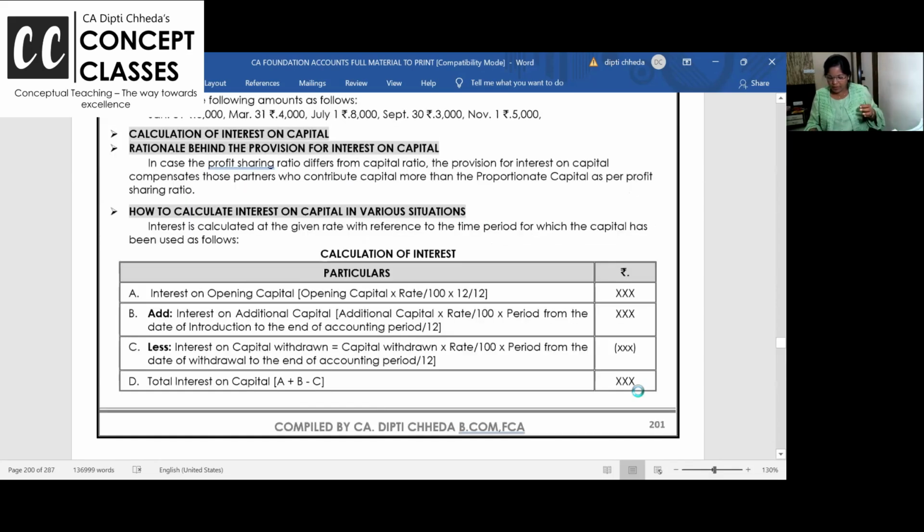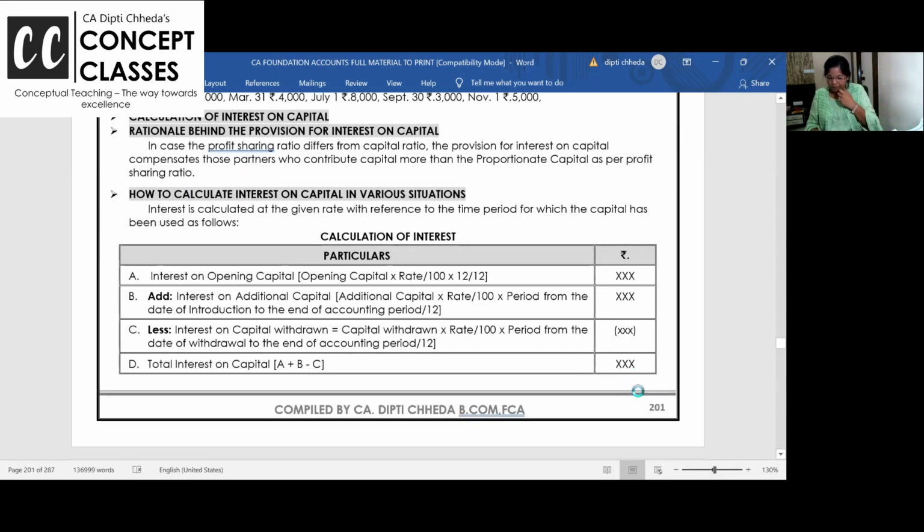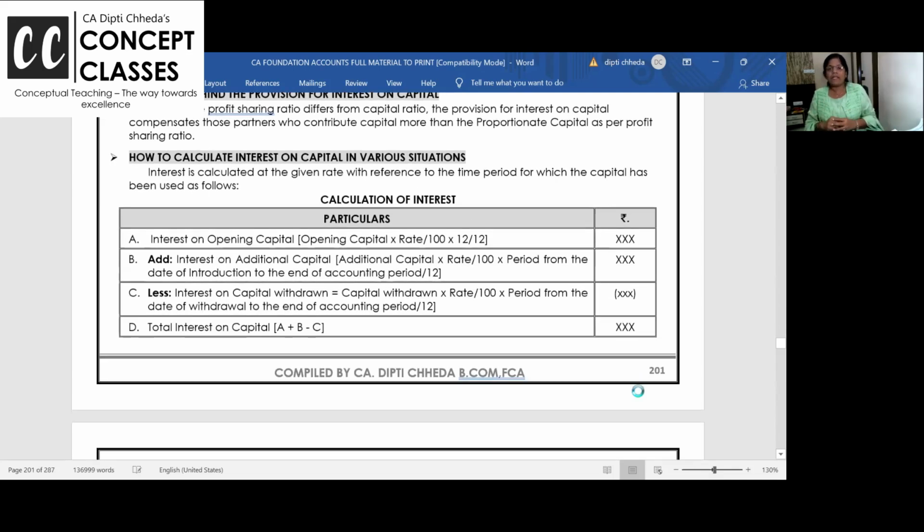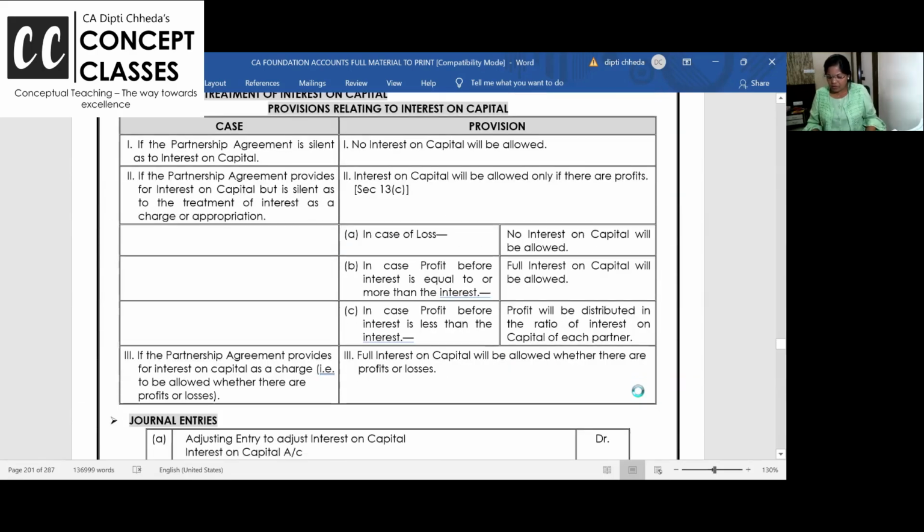Right. Okay. Now, interest on capital कैसे calculate करें? Capital was 1 lakh. In July, I bought 50,000 more. Then बिना देखे logically on 1 lakh full 12 months. 50,000 addition पे only 6 months. And if there is drawings on that, whatever are the drawings, you debit the interest. So these are the concepts with working.